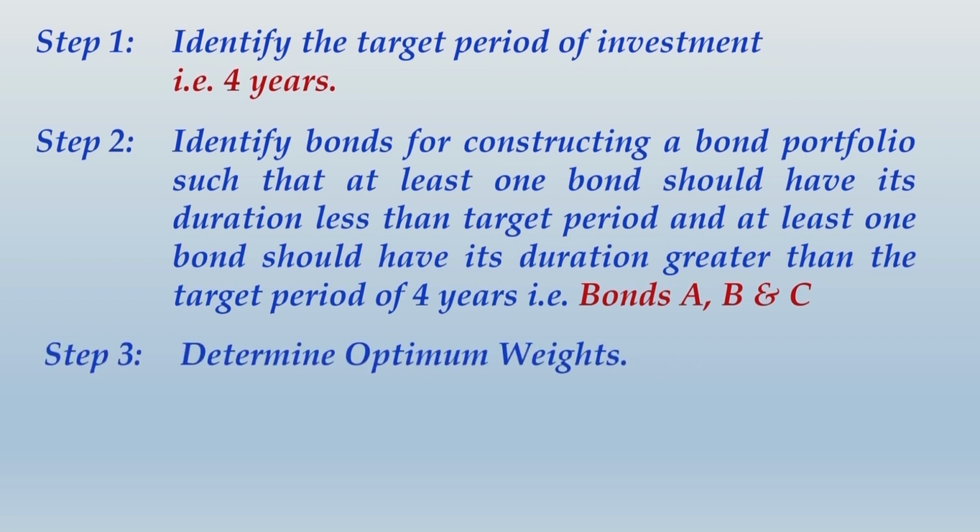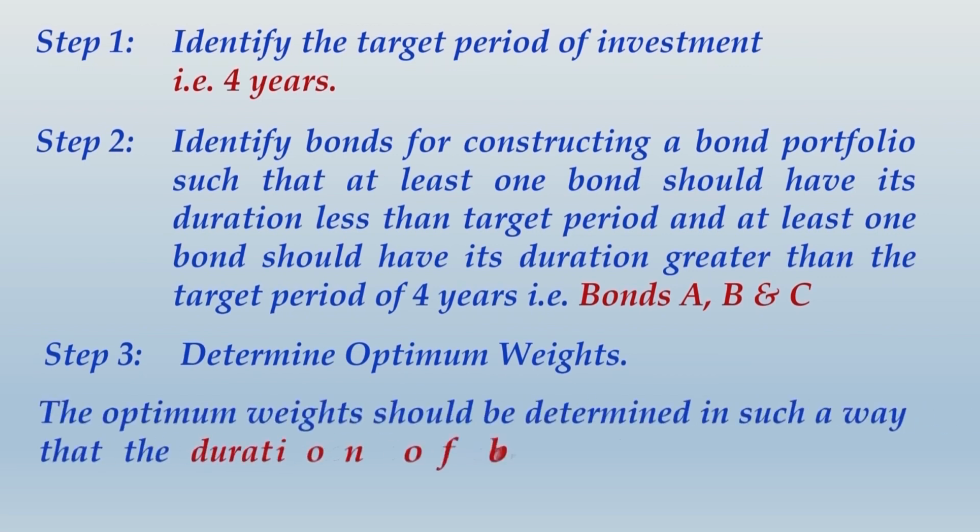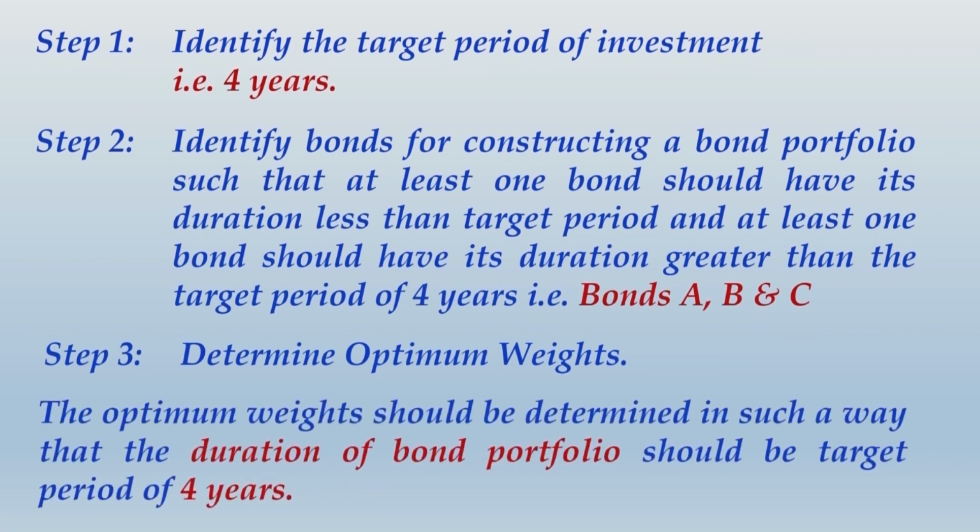Third step will be to determine the optimum weights, and we have to do this in such a way that the duration of the portfolio should match with the target period of 4 years. So friends, do one thing, write up this whole thing and then we move ahead and compute optimum weights.